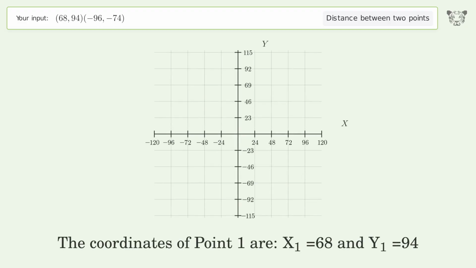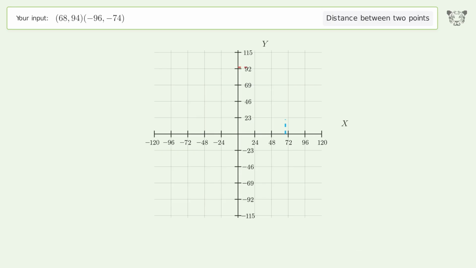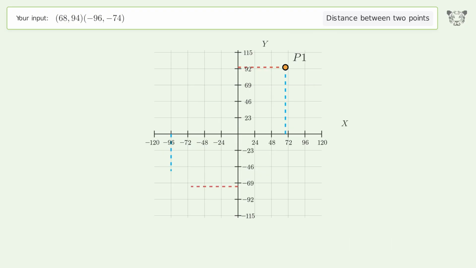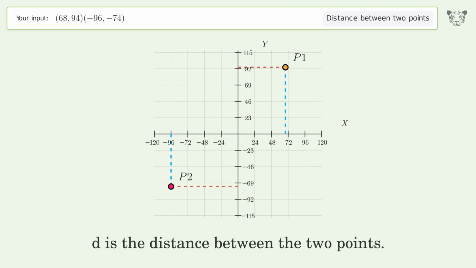The coordinates of point 1 are x1 equals 68 and y1 equals 94. The coordinates of point 2 are x2 equals negative 96 and y2 equals negative 74. D is the distance between the 2 points.